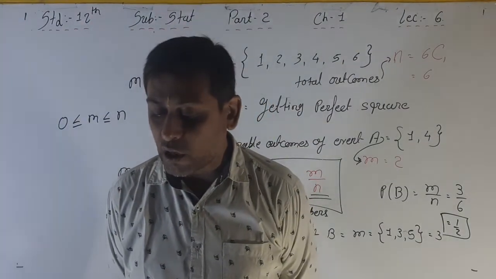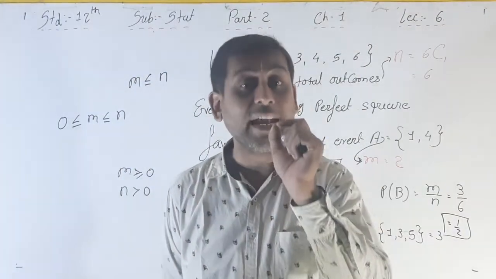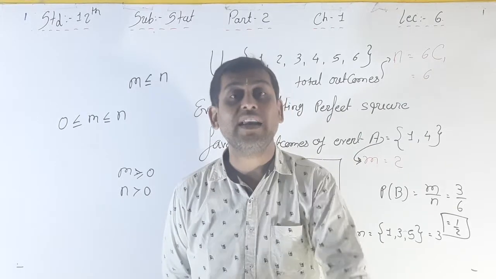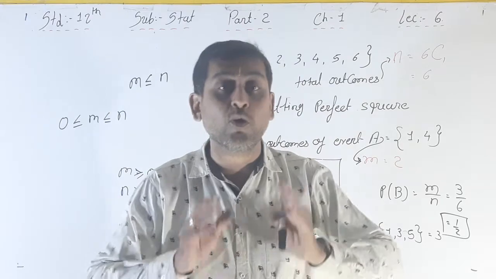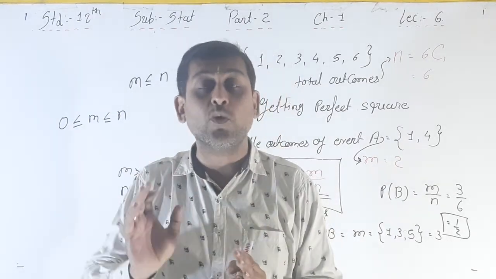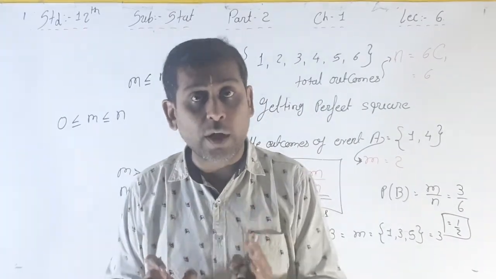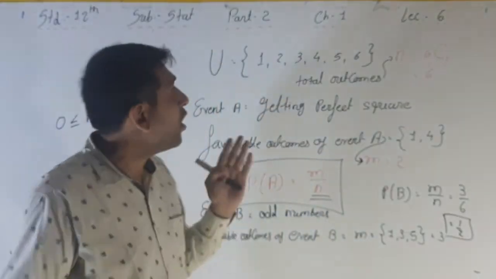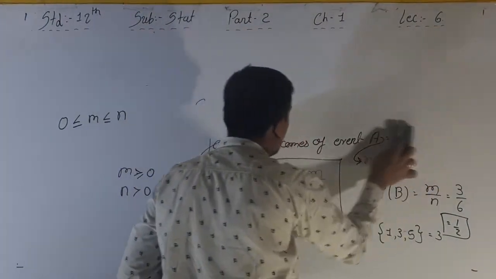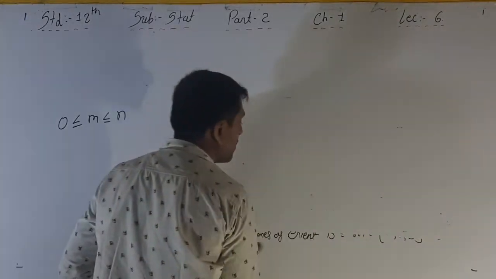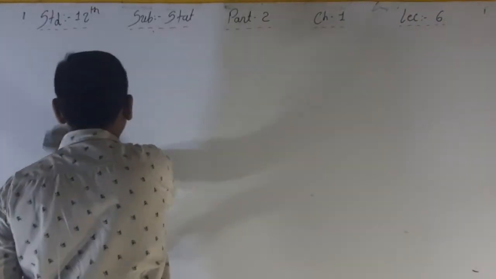Now, we will accept some of the following important results about probability without proof. We have to accept it. We don't have any proof. We don't have any specification regarding this. That's why we have to compulsorily accept these results. Okay, so I am writing those results on the board. Please write them down in your fair book, compulsorily, because while doing the practical sums it is very important, so you have to remember that also.